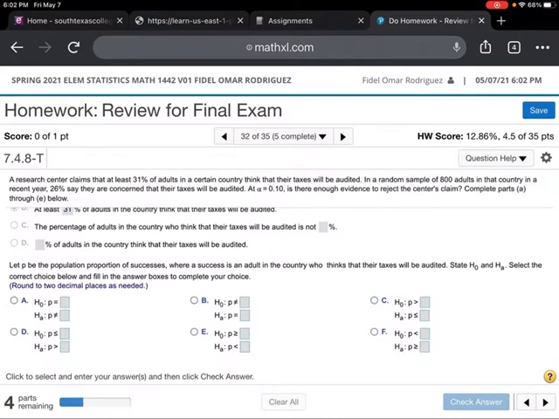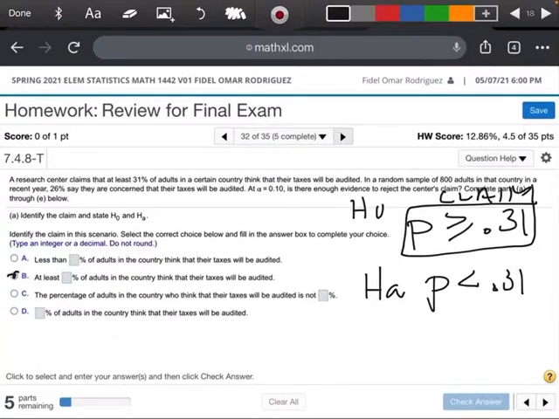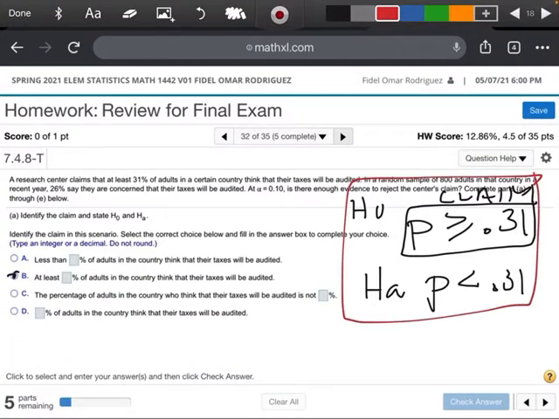And then we said, what was our null? I have it written, so we'll just come back and put it here. My null is P is greater than or equal to 0.31, and my HA is P is smaller than 0.31.